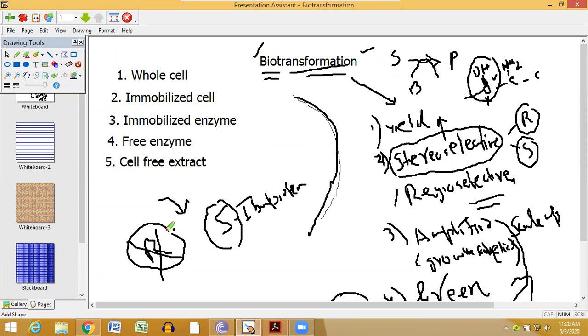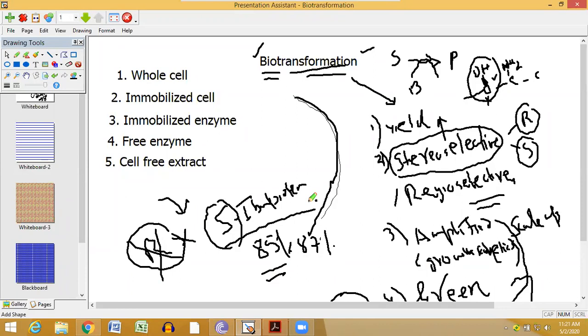Whatever optimization we do in that chemical reaction, stereoselectivity can reach a maximum of 85% to 87% through chemical routes. The remaining 13 to 15% will be R. That means your desired product output is less, and you cannot reach 100%.